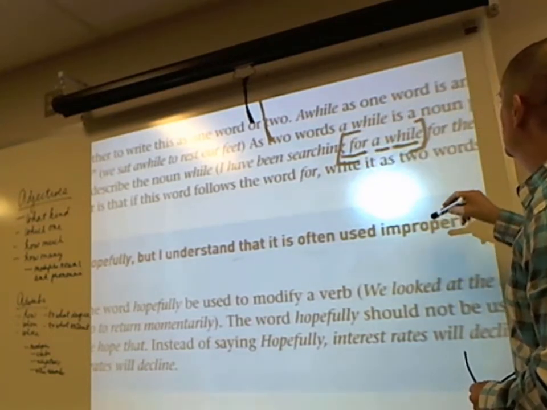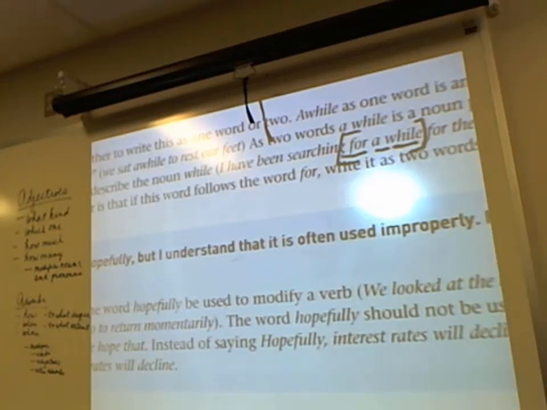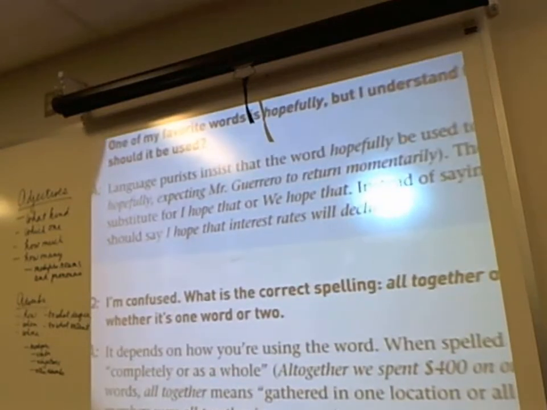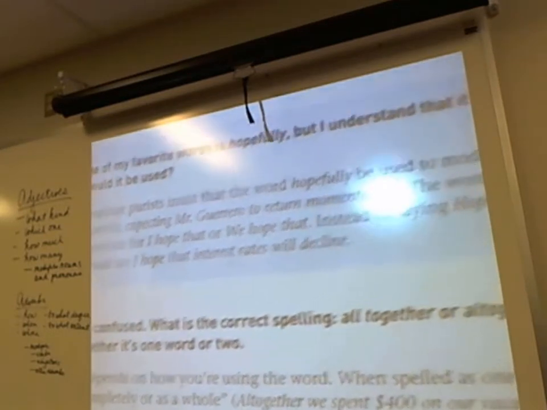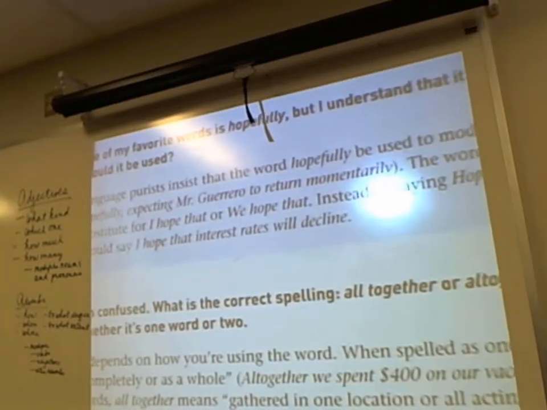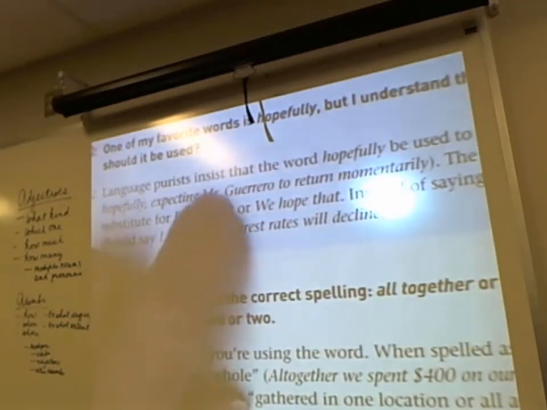This one's a tough one for me. One of my favorite words is hopefully, but I understand that it is often used improperly. They say language purists, those hard-nosed language experts, insist that the word hopefully be used to modify a verb. We looked at the door hopefully.